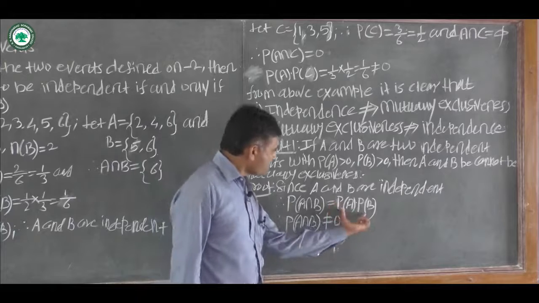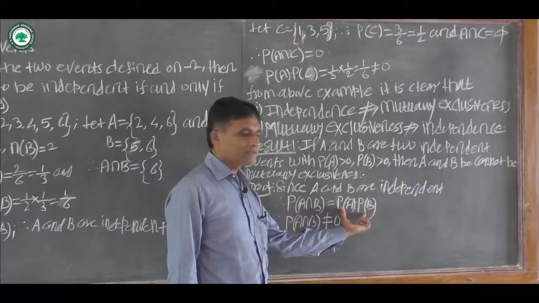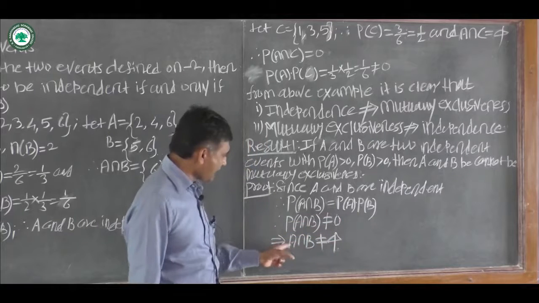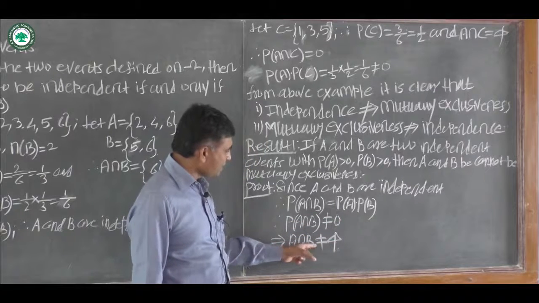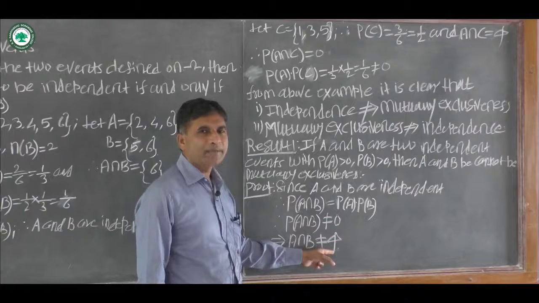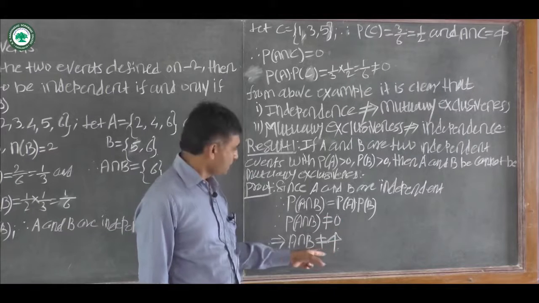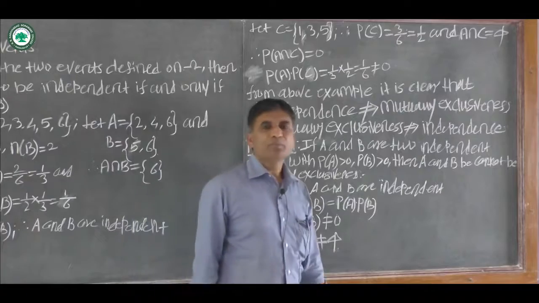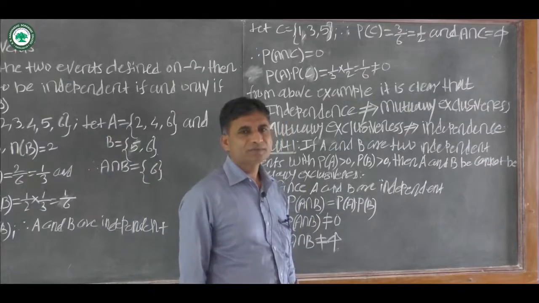Therefore, the product of these two probabilities is not equal to 0. This implies that A intersection B is not equal to phi. Hence, we can conclude that the events A and B cannot be mutually exclusive events.